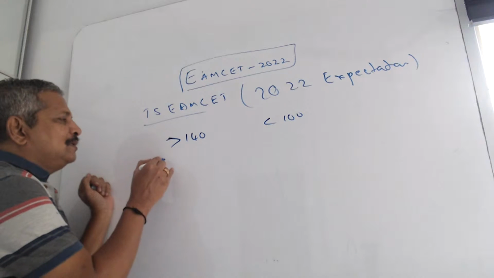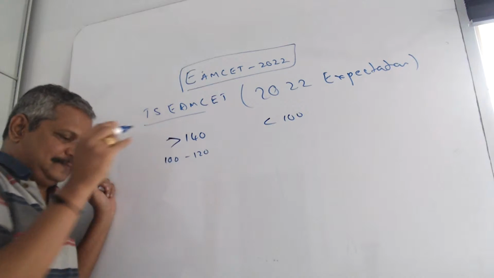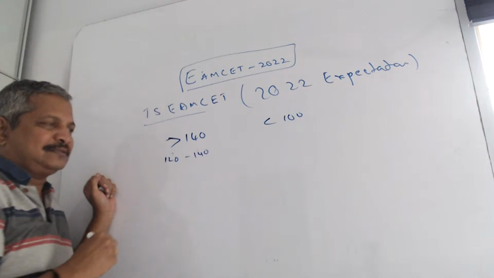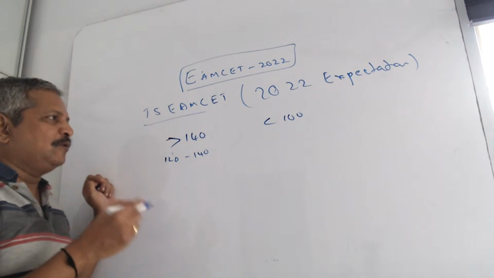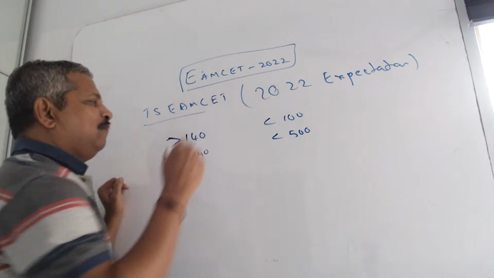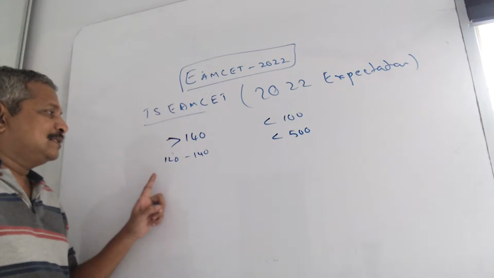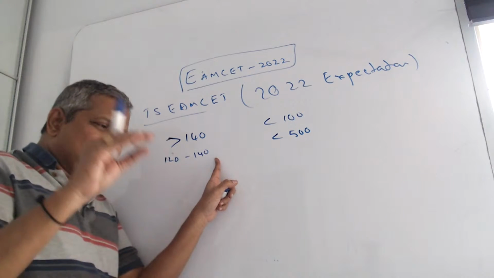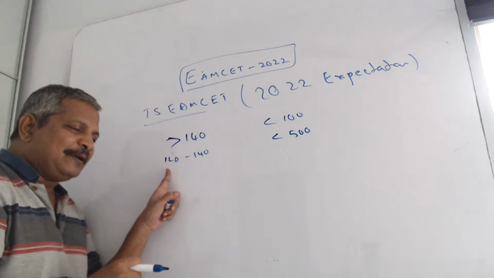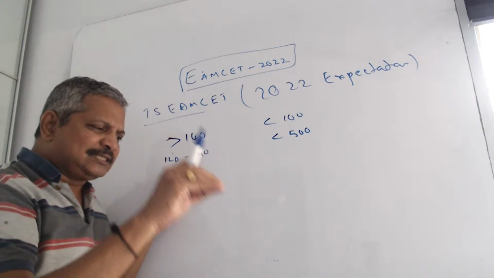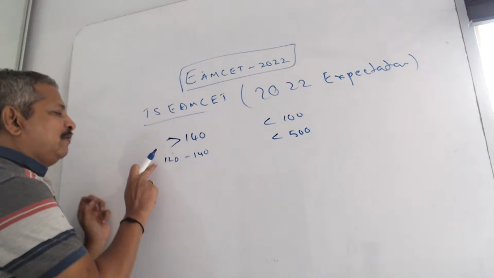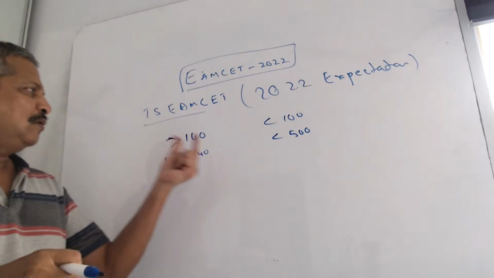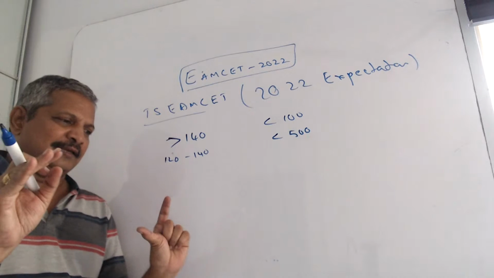Now another point is 100 to 120 marks. Better, another category also I will tell. 120 to 140 marks means below 140 and up to 120, it is expected that you will get below 500 rank. Say easy paper means 115 also 500 rank. Easy paper means 145, 500 rank. Hard paper means 115 also 500 rank. Hardest paper out of 6, the hardest shift, 115, you will get below 500. Whereas easiest paper, 145 also below 500. That is the thing you have to remember.